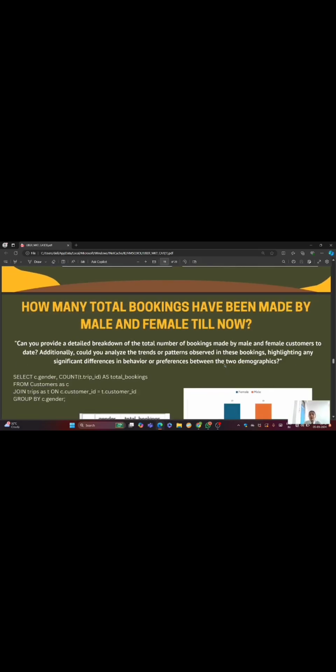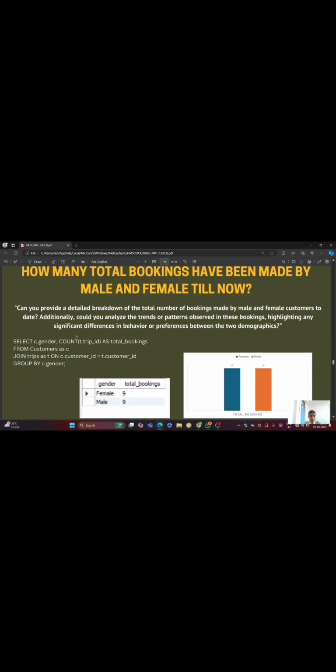How many total bookings have been made by male and female till now? Detailed breakdown on total number of bookings the male and female made during the trips. We have to analyze or observe from this question. So we have to run this query like select gender, count T trip date, T is a trips table we named above, as total bookings from customers ID.